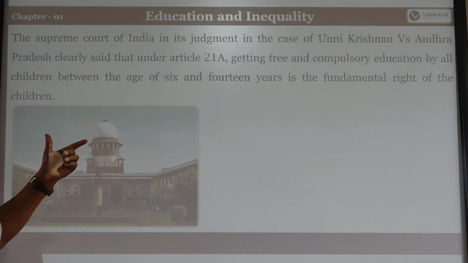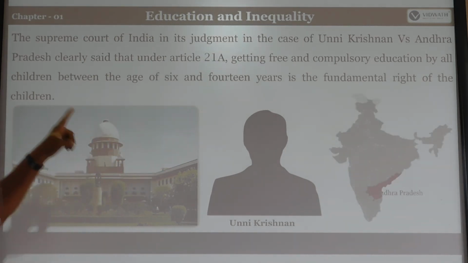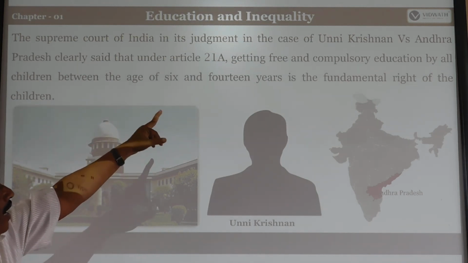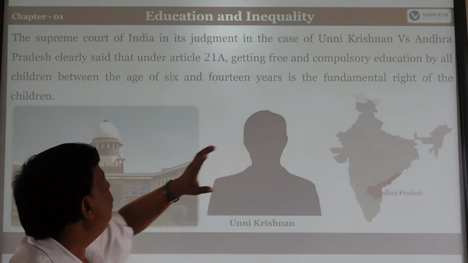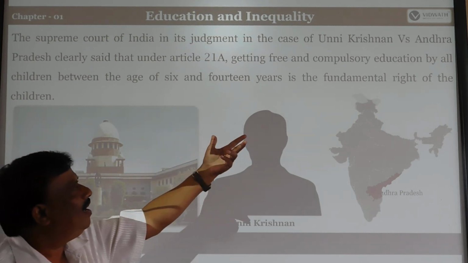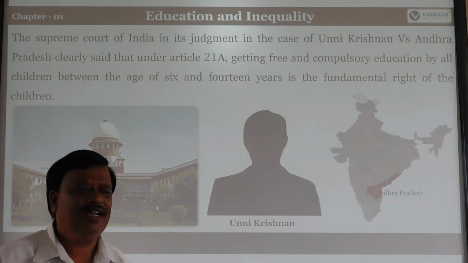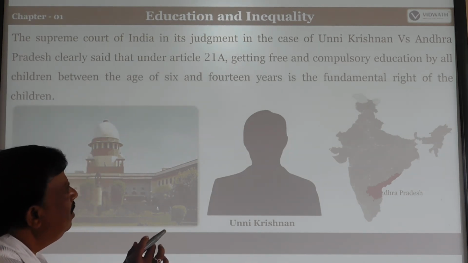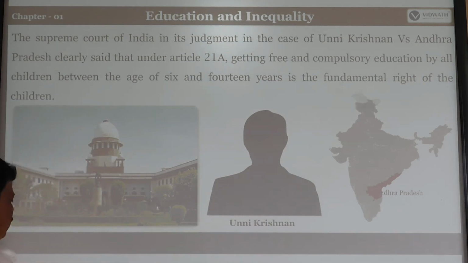In the Supreme Court judgment in the case of Unni Krishnan versus Andhra Pradesh, it clearly said that under Article 21A, getting free and compulsory education by all children between the age of 6 and 14 years is the fundamental right of the children.